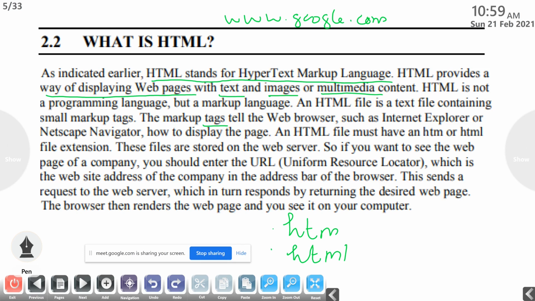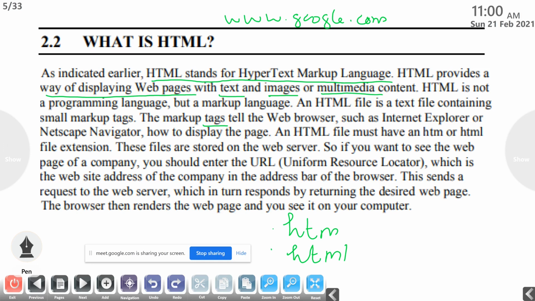We want to type that in the address bar of the web browser, then press the enter key. Then what we can see is the home page of Google. This sends a request to the web server, which in turn responds by returning the desired web page.